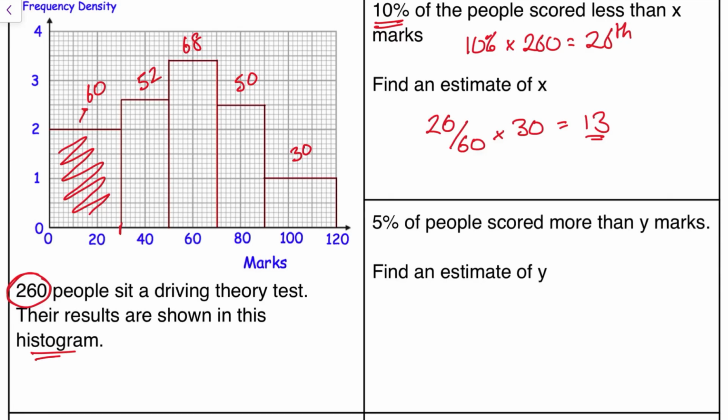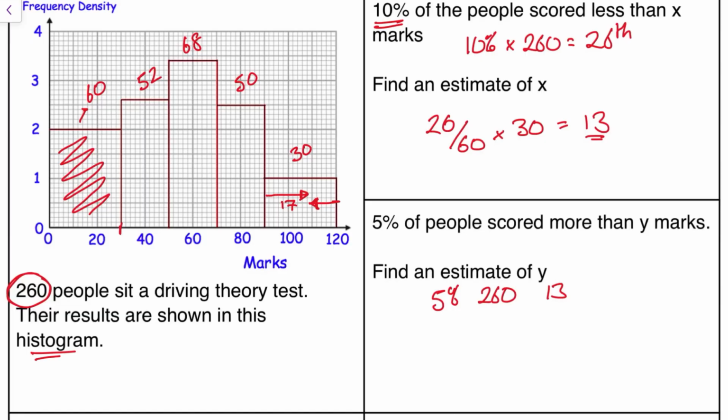Next question. 5% of people scored more than Y marks. Right. First of all, 5% of 260 is going to give me 13 people. So that's 13 people this way, if you look at my diagram, which means if I'm going to do the same calculation, I need to go 17 people, in other words, 30 minus 17 this way.